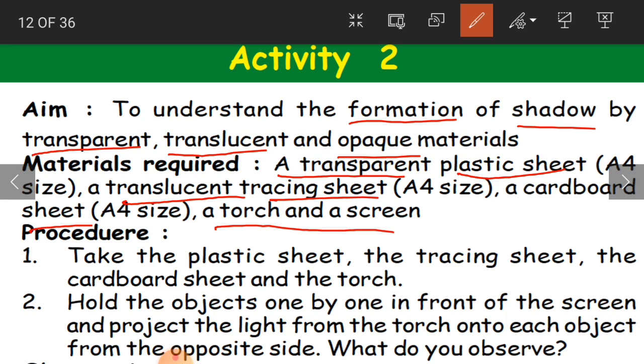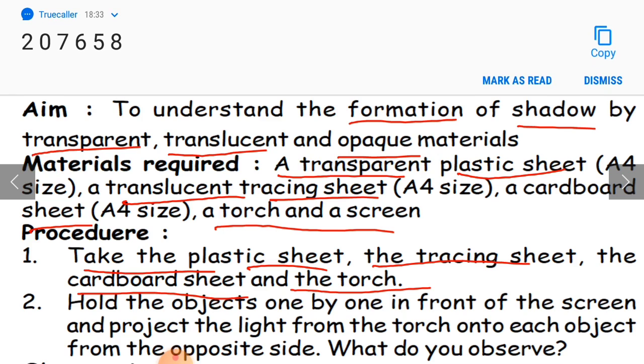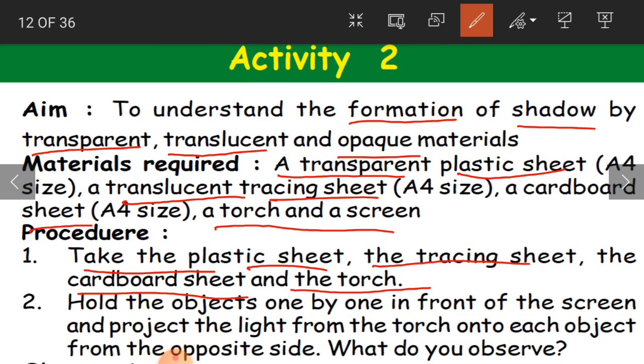And what you have to do, take the plastic sheet, the tracing sheet, the cardboard sheet and the torch. So you hold the torch and you take all these three different types of sheets, okay, and hold the objects one by one in front of the screen.